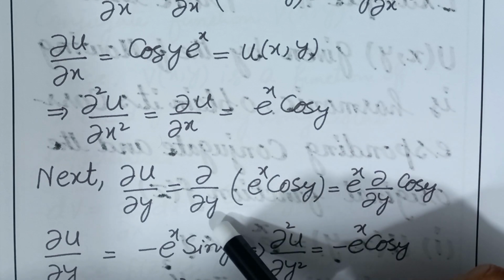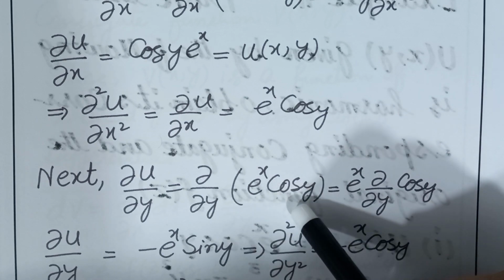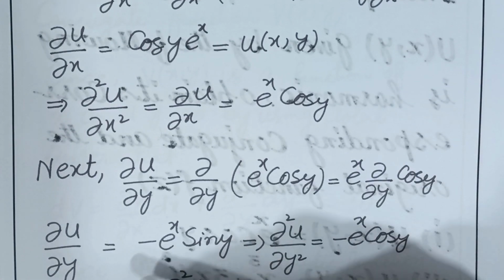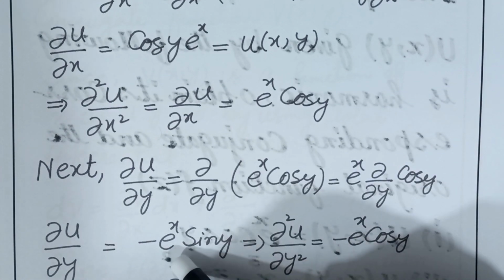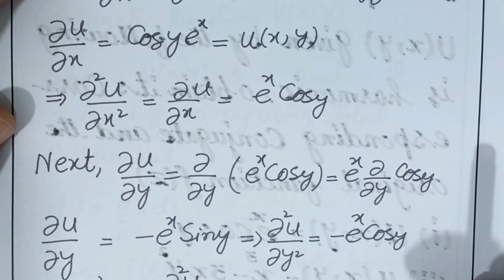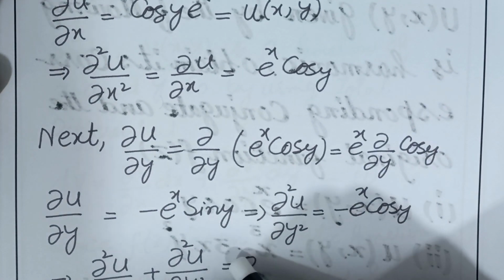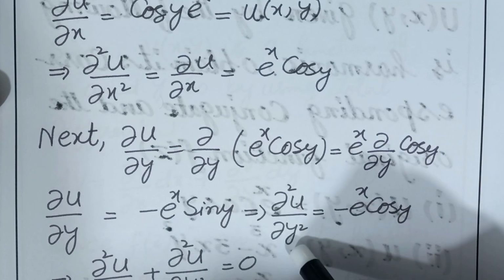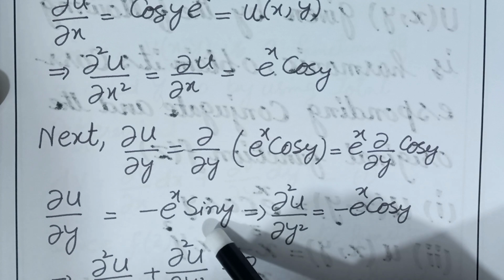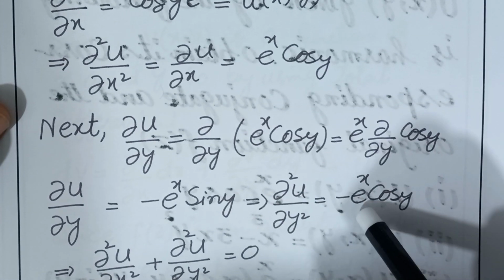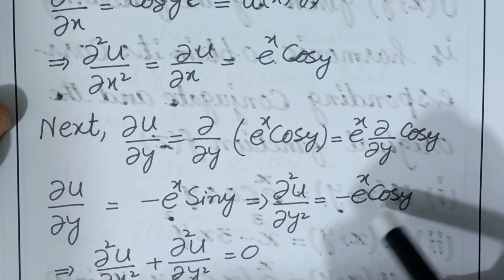The derivative of cos y is minus sin y, so partial u over partial y equals minus e raised to power x sin y. By applying the derivative with respect to y again, as the derivative of sin y is cos y, partial square u over partial y square equals minus e raised to power x cos y.